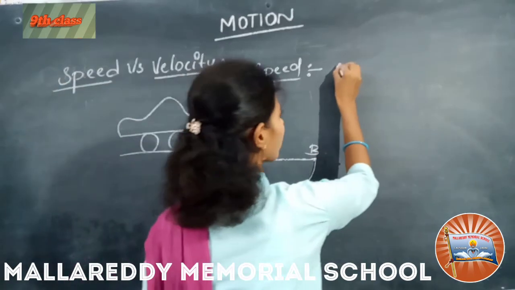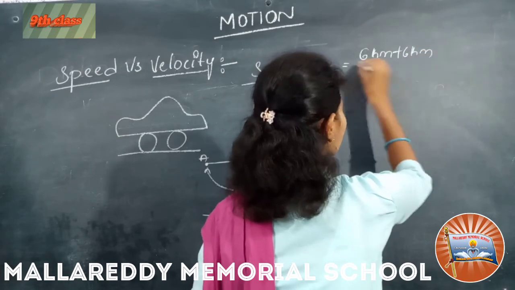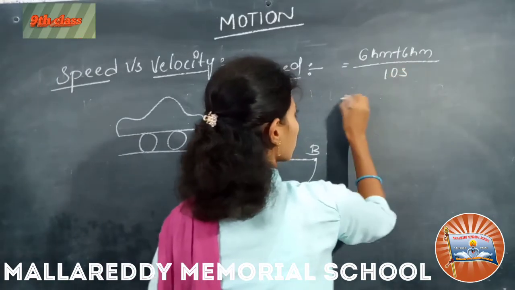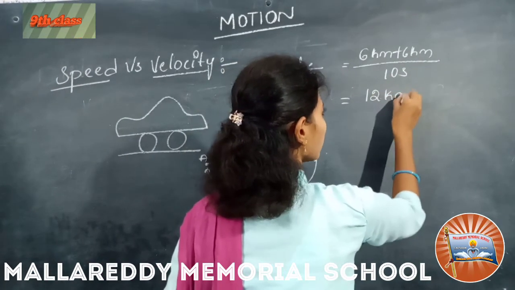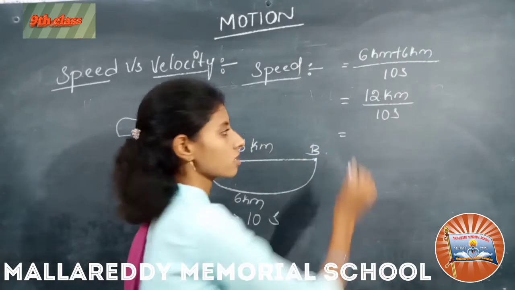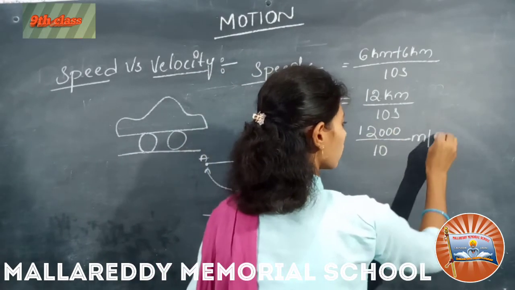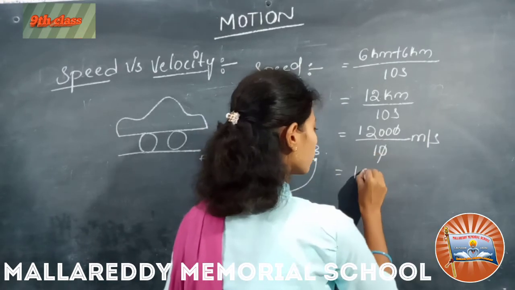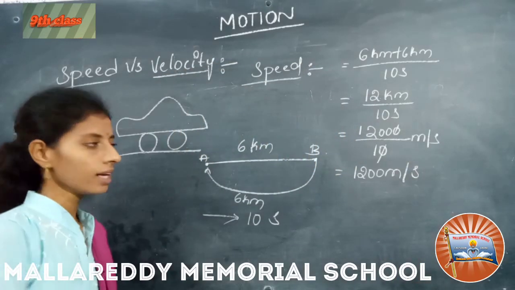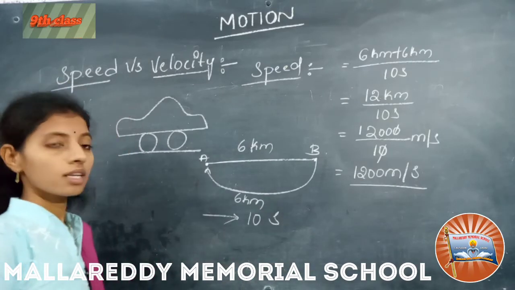So total 6 kilometers plus 6 kilometers, by the time of 10 seconds. So this is 12 kilometers by 10 seconds. Converting kilometers into meters, it becomes 12,000 by 10. Now it becomes 1200 meters per second. This is the speed of the car.